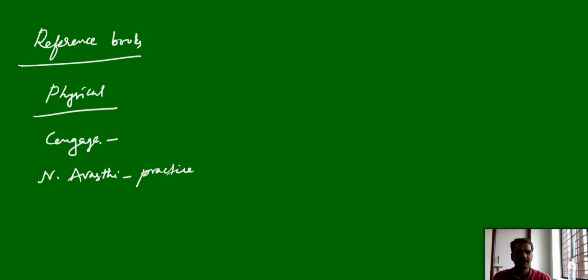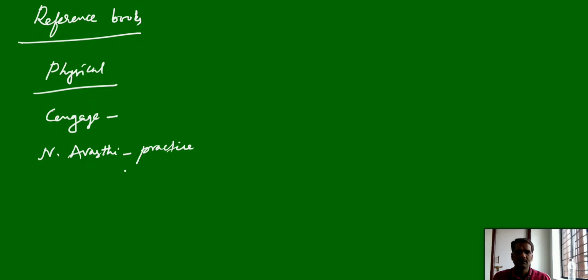And apart from Cengage, you can go with Balaji publications also, like O.P. Tandon or Bahadur books, and so many are there. But you can choose any one. You cannot say only Cengage is good, and you cannot say only Bahadur is good. They have their own specialities. You can choose any one. Mainly for practice purpose, it is better to go with Narendra Awasthi.